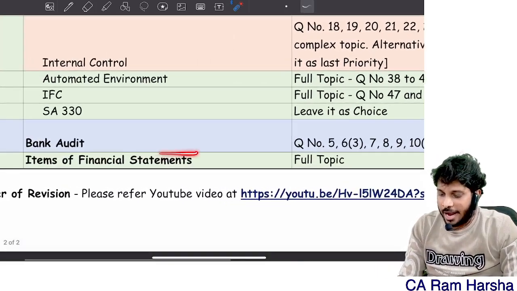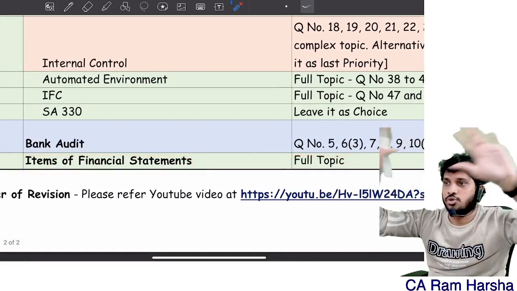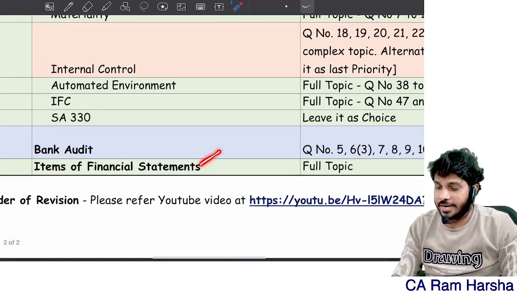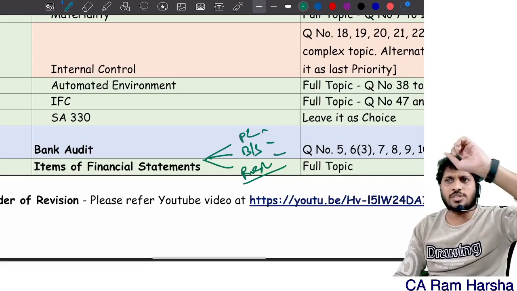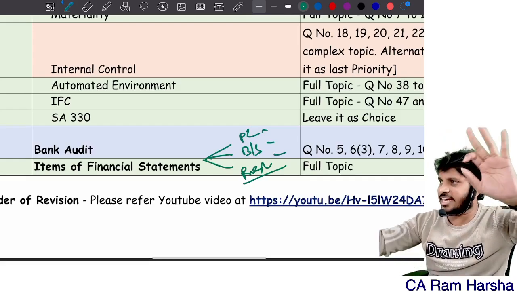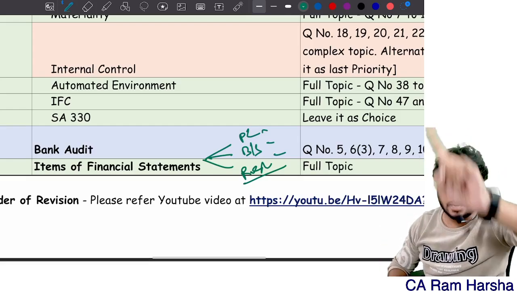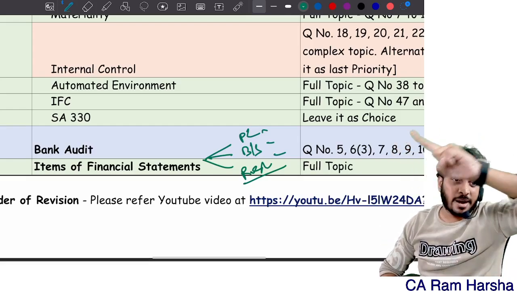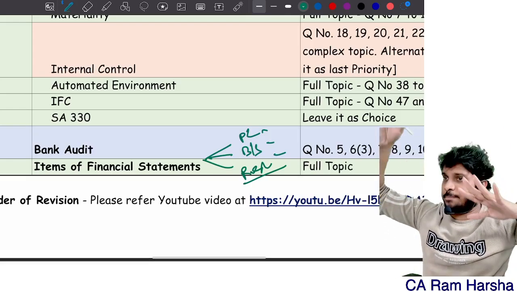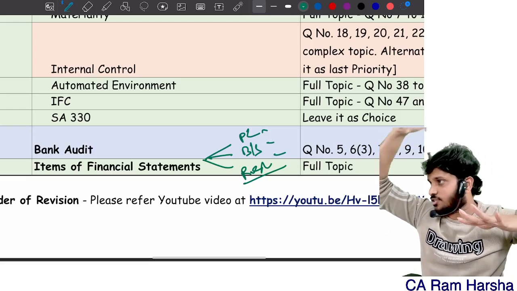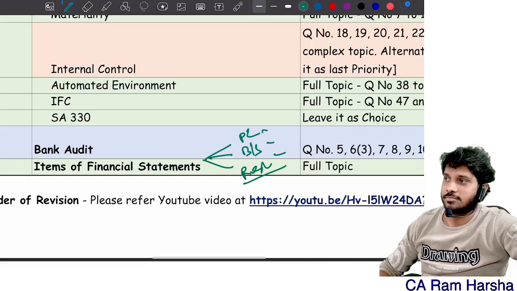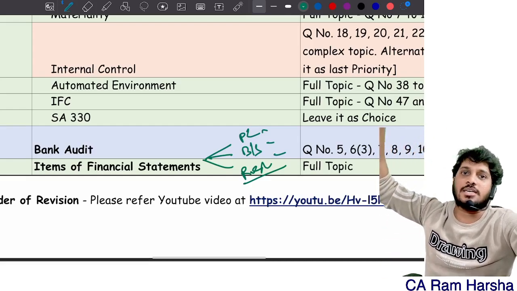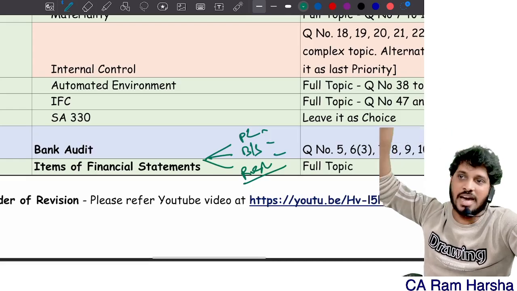Then items of financial statements, full topic, no choice at all. Actually, if you see items of financials, it will have 3 topics: P&L items, balance sheet items, and regulatory information. Questions can be asked from any of these. There is no guarantee that the questions will come only from these topics. In fact, I will tell you, from items of financials, many important questions will be there which were there in the past. You can find past videos of some faculties also. Getting it? You open and check that particular item, that question won't be there. The question paper, what they suggested, this will not match. I will guarantee you, go and see.